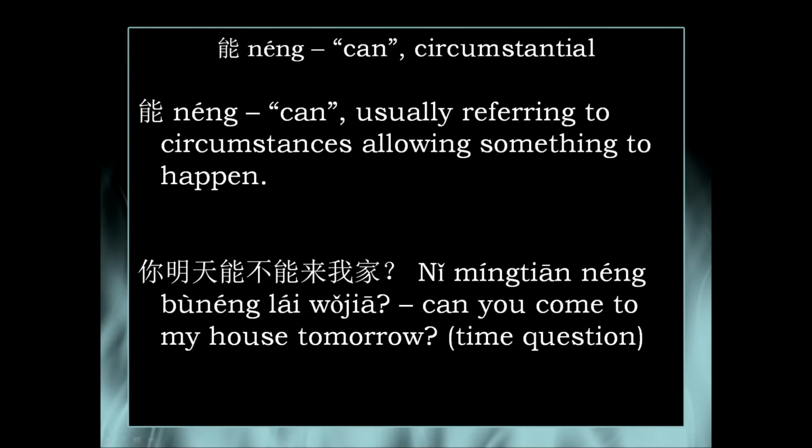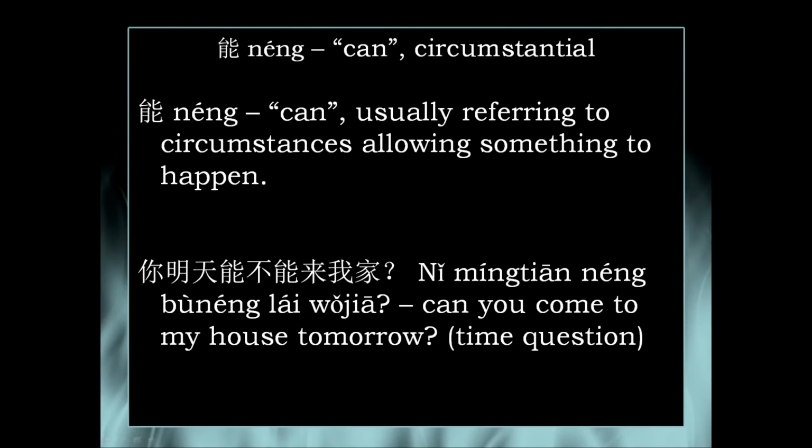The second one is 能. 能 also means can, and mainly refers to circumstances allowing something to happen. So circumstantial. An example here is 你明天能不能来我家? Can you come to my house tomorrow?